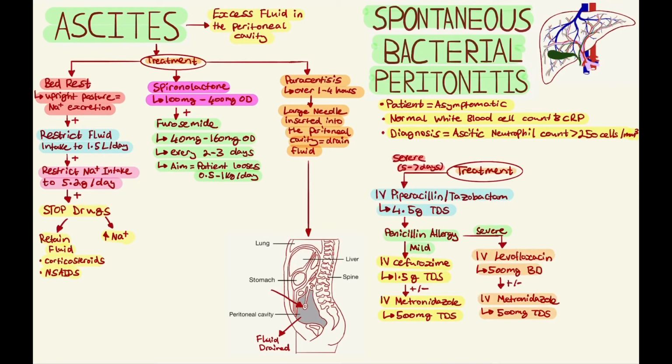If the severity of the disease is mild, treatment is commonly for 5 days. First line is oral cotrimoxazole at a dose of 960 mg twice a day or ciprofloxacin at 500 mg twice a day. Another complication of liver disease is pruritis.